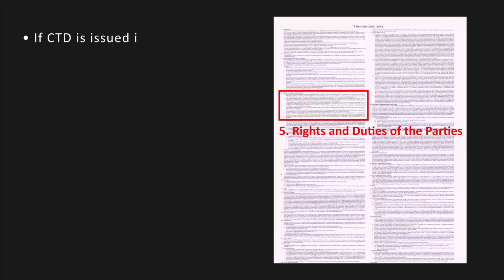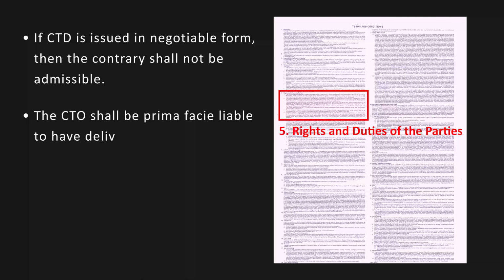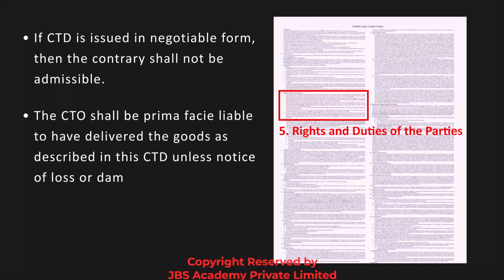If the CTD is issued in negotiable form, then proof to the contrary shall not be admissible. The CTO shall be prima facie liable to have delivered the goods as described in the CTD unless notice of loss or damage to the goods is provided.